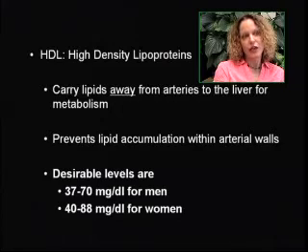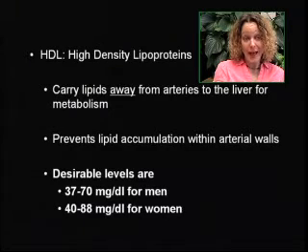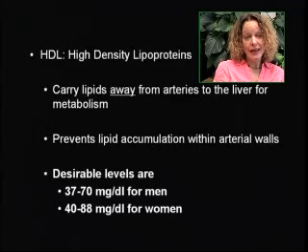So the HDLs are the high-density lipoproteins, and we refer to these as the good lipoproteins or the good cholesterol. These carry lipids away from the arteries to the liver for metabolism. So these help prevent lipid accumulation within the arterial walls. And the desirable levels for HDL are between 37 and 70 for men and 40 to 88 for women. So the higher your HDL level is, the better.